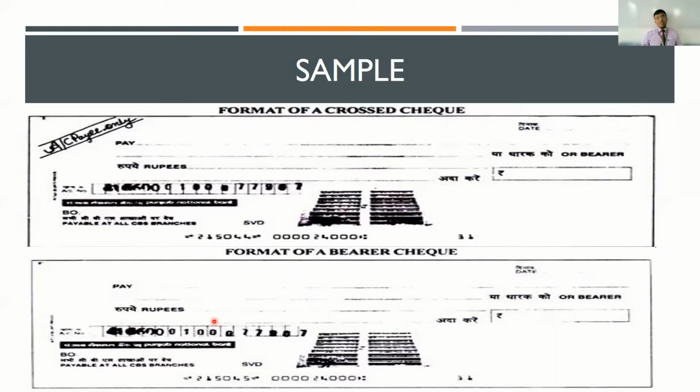Now, one drawback with an account payee check is that the person with whom you are planning to carry out the transaction, you must know their name in advance. So that's what happens in the case of an account payee check. So please remember, checks are negotiable instruments. These are instruments which are used for facilitating transactions.